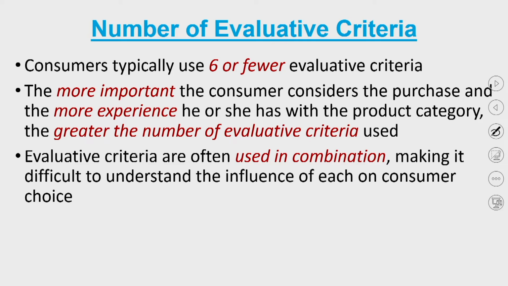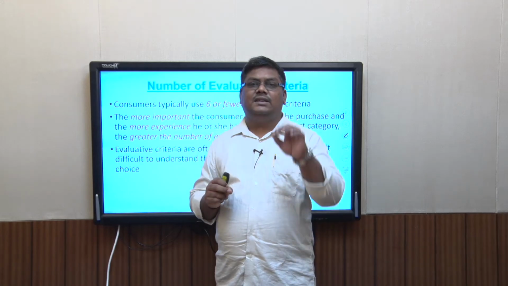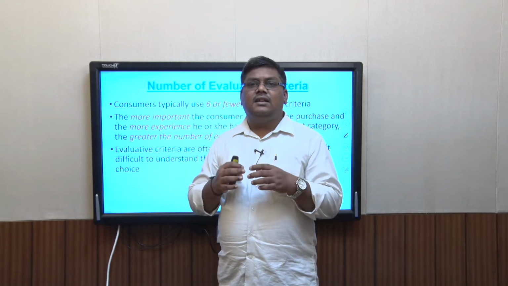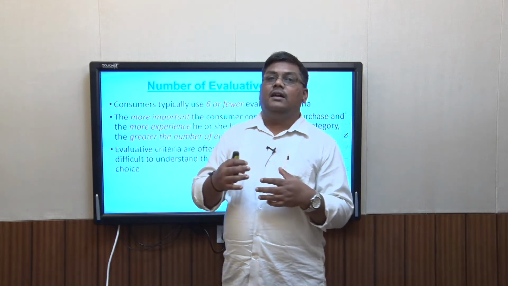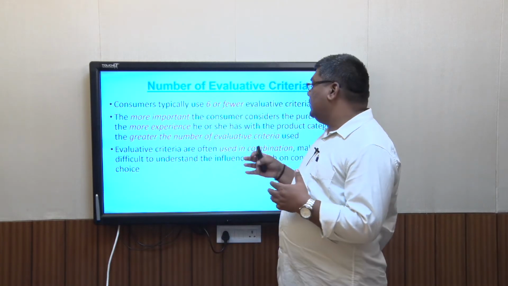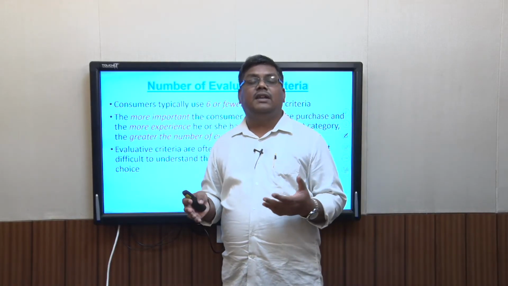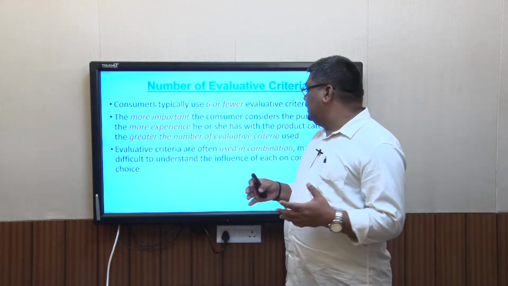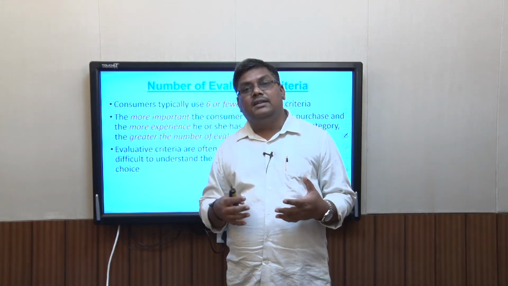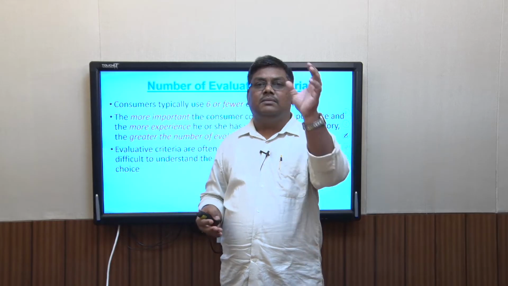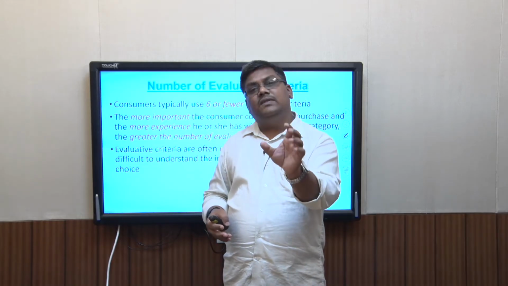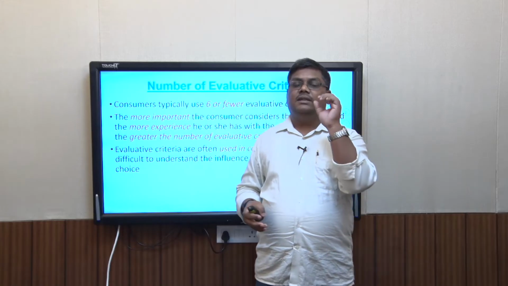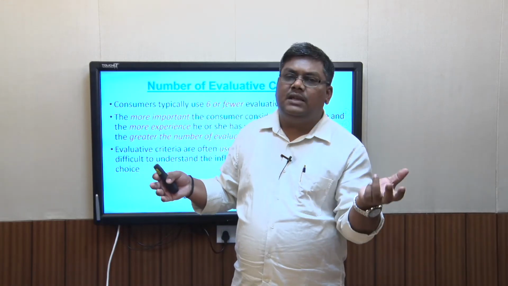So evaluative criteria are often used in combination, making it difficult to understand the influence of each on the consumer's choice. What happens is, the evaluative criteria that consumers use for buying a product are not very specific, saying that only A and B are there. There is an amalgamation of a number of evaluative criteria, and at times it becomes really difficult to find out which evaluative criteria have been used. That is why I have put up that consumers use a combination of evaluative criteria. So sometimes it is the price which is of importance to you. At other times it is the experience which is important to you.